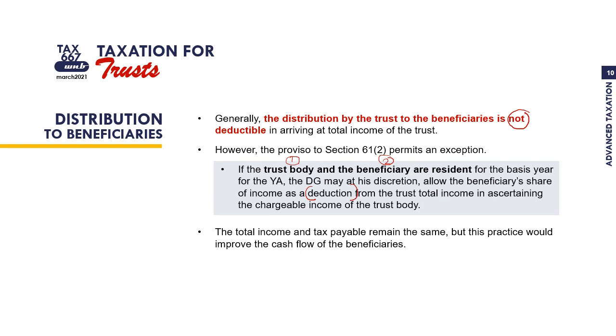The condition to apply this section is that both trust body and beneficiaries are resident for tax purposes. The total income and tax payable will remain the same whether we apply Section 61, subsection 2 or not, but this practice would improve the cash flows of the beneficiaries.